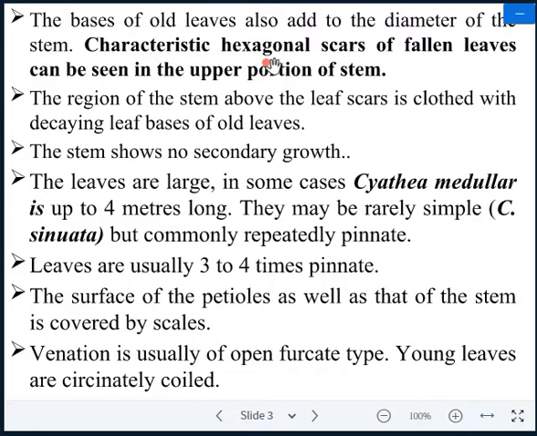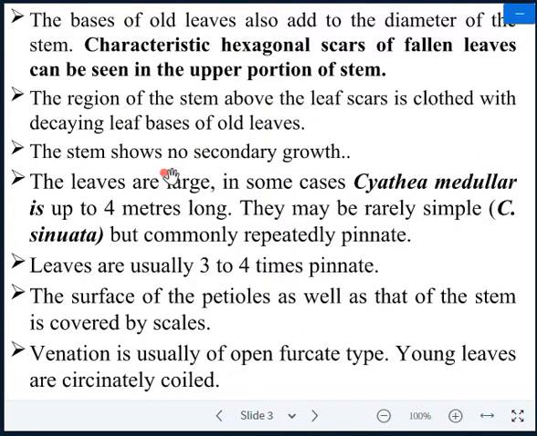Characteristic hexagonal scars of fallen leaves can be seen in the upper portion of the stem, as I have discussed already. When you see the picture, you see the hexagonal scars on the entire stem as well as at the base of the leaf.